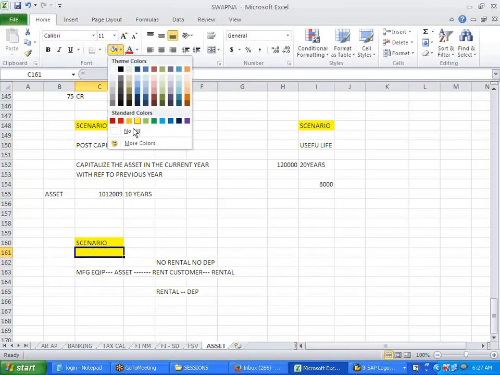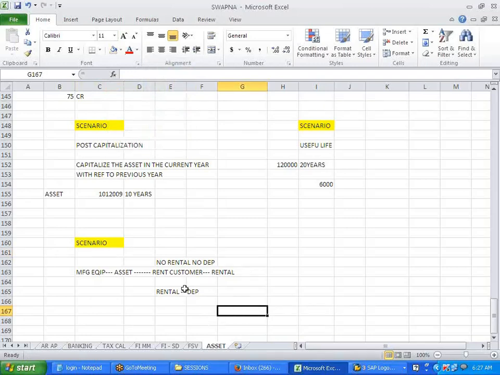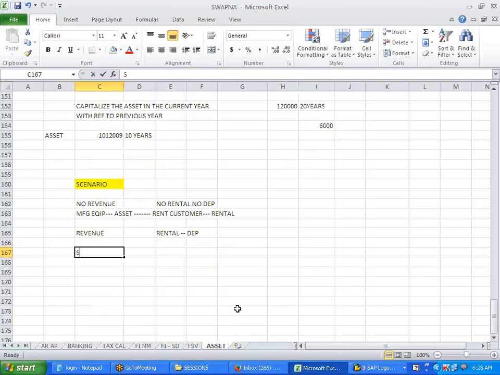Getting this? Okay. Why is there no depreciation? No rental means no revenue, right? No revenue, no depreciation. When there is a rental, there is revenue, right? So I want to calculate depreciation for this. This is my concept. This is called asset shutdown. For this, one small setting that we need to do over here is